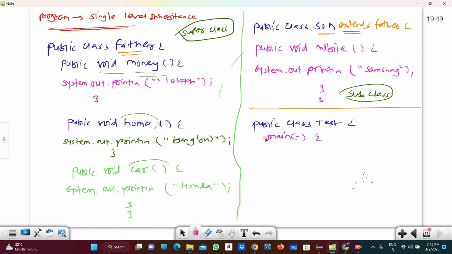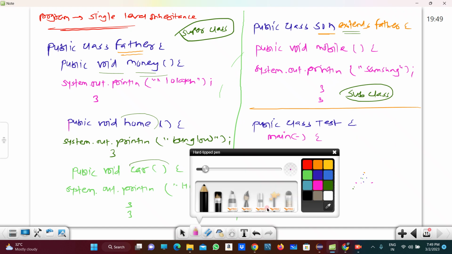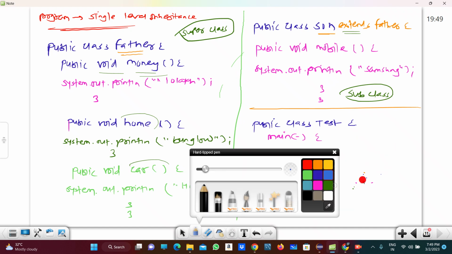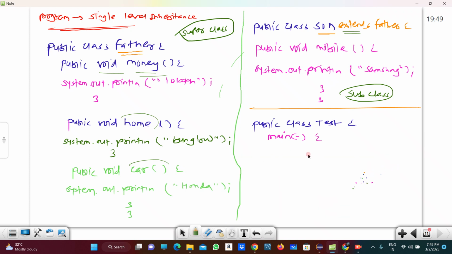So we already saw in the previous lecture the calling of the non-static method, right? Because these all are non-static methods. So for that we have to create the object. Here we have to create the object of one class, that is nothing but the son class. So I am creating the object of the son class here.